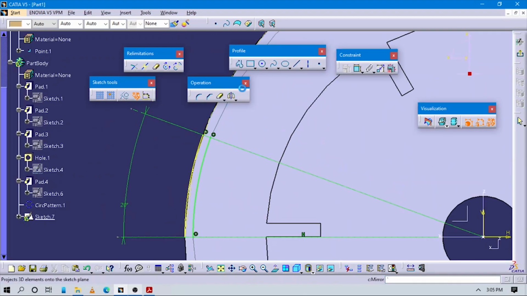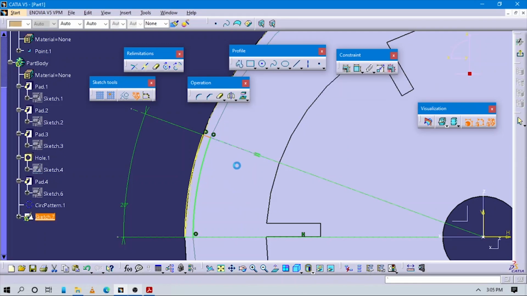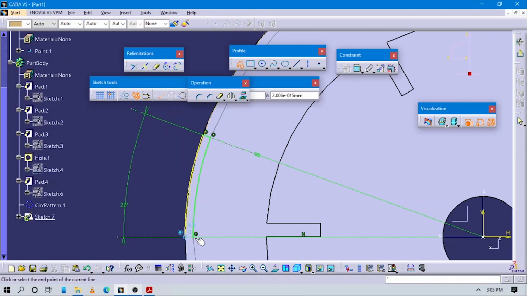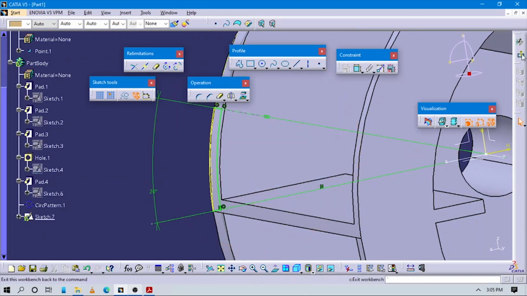Now make sure to complete this sketch, because we want to close the sketch only. Otherwise our pad command is not useful. So here we have completed this fully constrained sketch, and this 2D sketch is also a closed one.